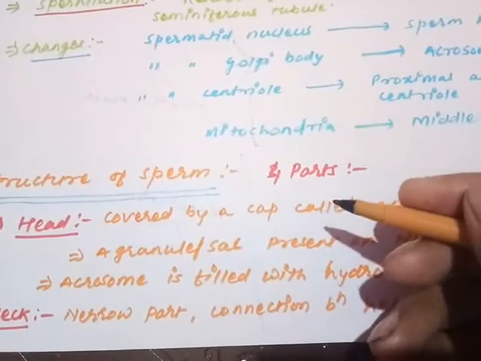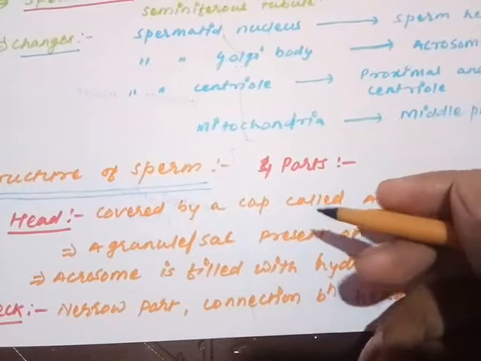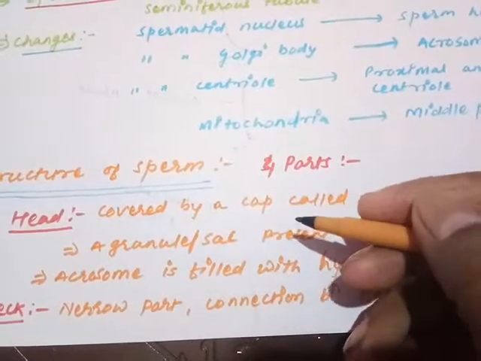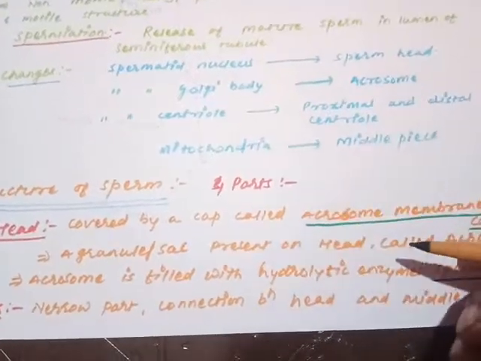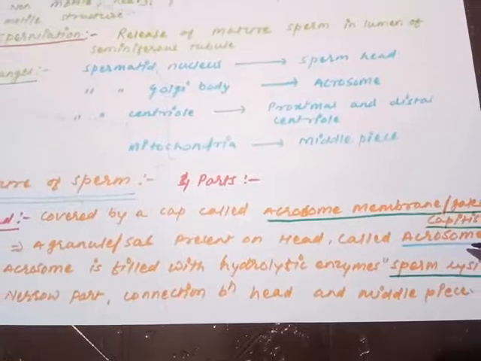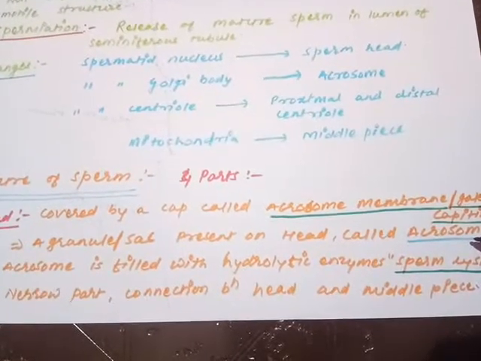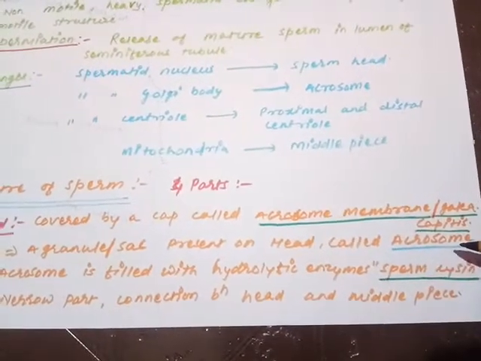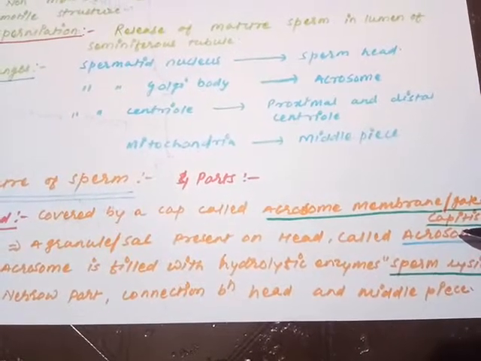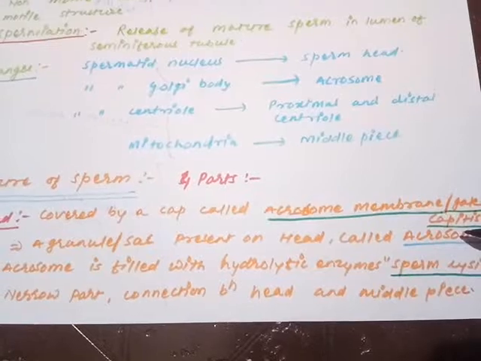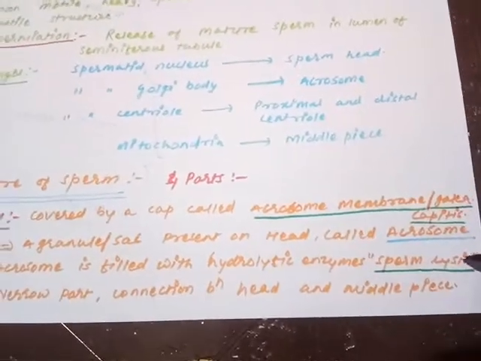The sperm head has a granular appearance. A granule is present on the top of the sperm head. A sac is present on the top of the sperm head, that is called the acrosome. What does the acrosome do? The acrosome is produced from the Golgi body, and it is filled with hydrolytic enzymes. Those enzymes are called sperm lysins.